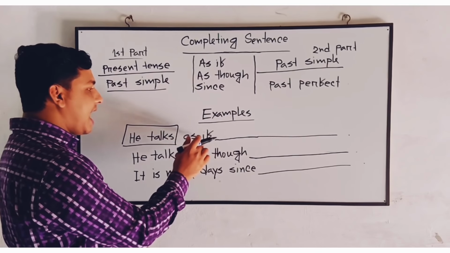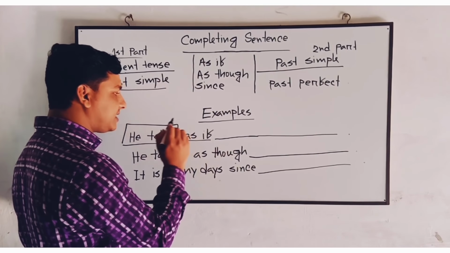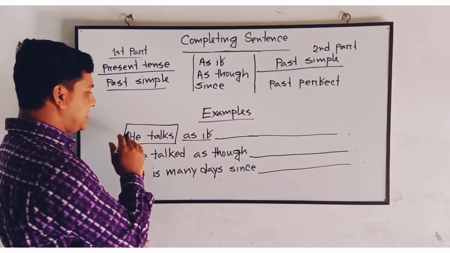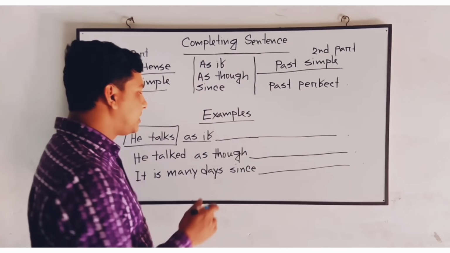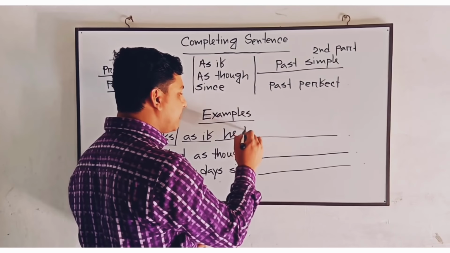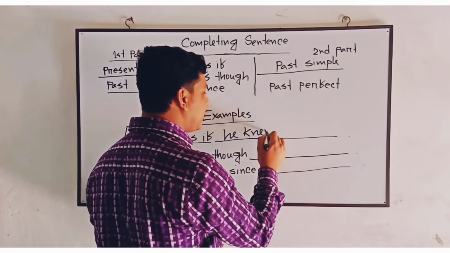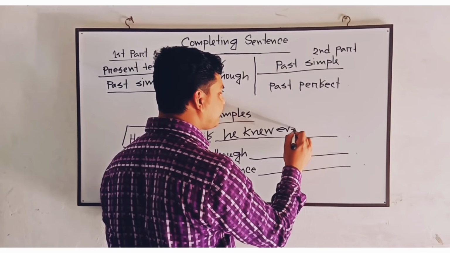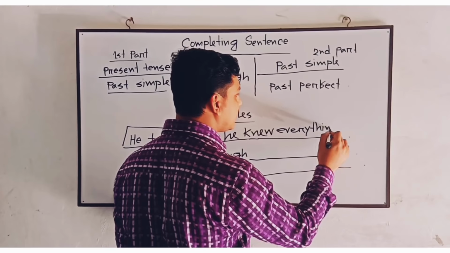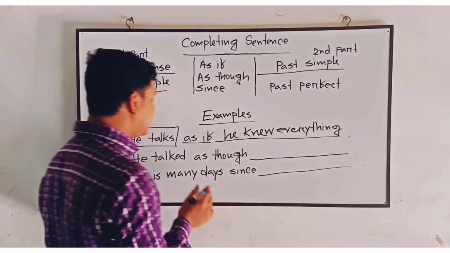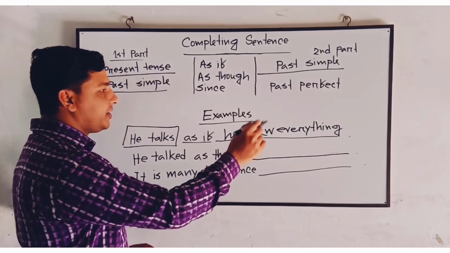He talks as if. Okay, we have put here this connector, as if, and the first clause is in the present tense, so the other part of the sentence will be in the past simple tense. Then we'll put here he knew everything. Okay, see, he talks as if he knew everything.